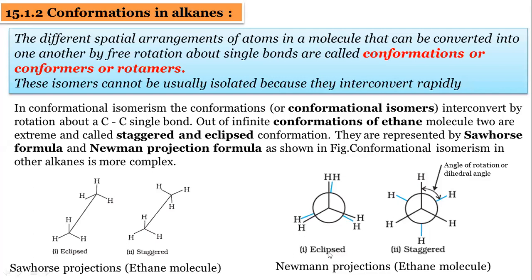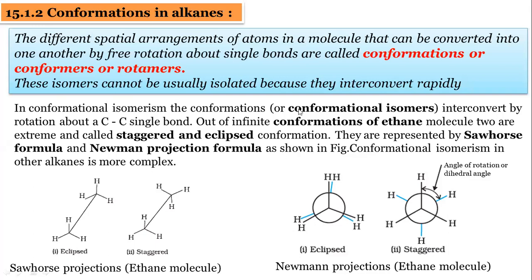An eclipsed conformation is not stable because the hydrogens are closer, so there is steric hindrance between the two hydrogens. So this is a less stable conformation and this is a stable conformation. Staggered conformation is very stable. And how is eclipsed converted into staggered? By rotation of the carbon-carbon single bond. Clearly we can see the back carbon is rotated to the right hand side, so it will be converted into this staggered conformation.